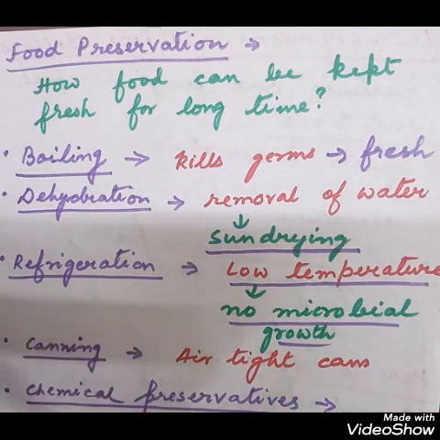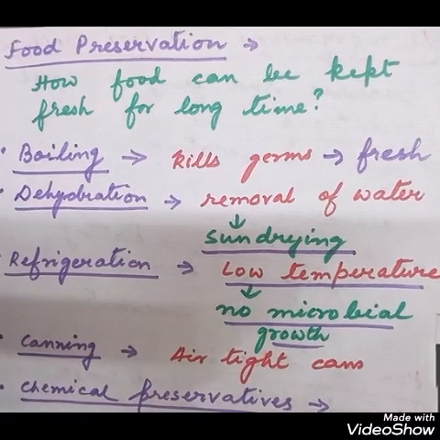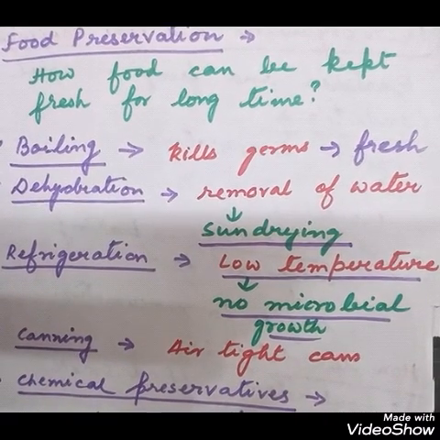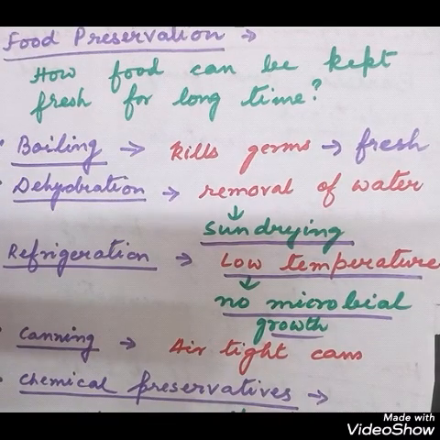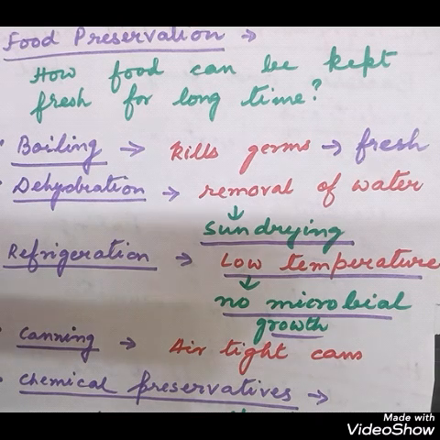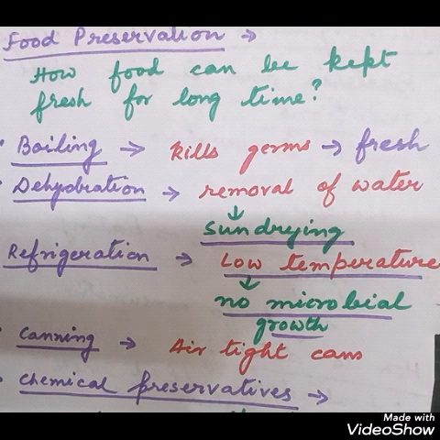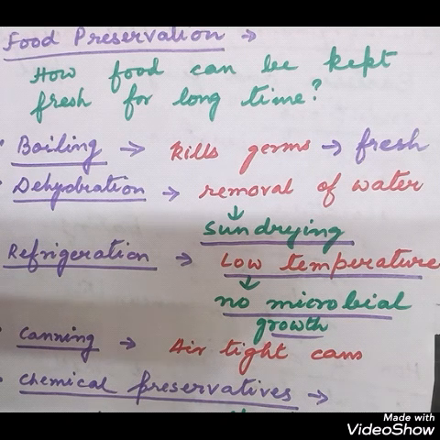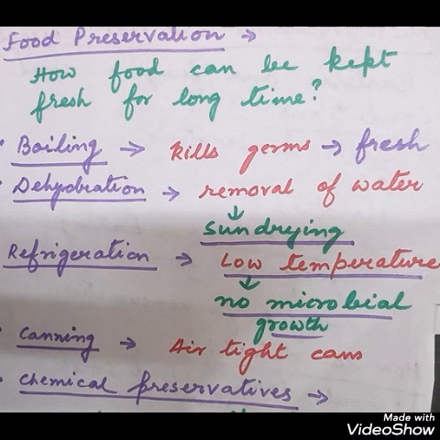Then dehydration. Sometimes while making pickles, you have seen, I think, that the fruits and vegetables are cut and put under the sun for drying. So this will remove the excess water. This is called sun drying. And if dehydration is done, then it will remove the moisture. It will not allow the microorganisms to grow there.